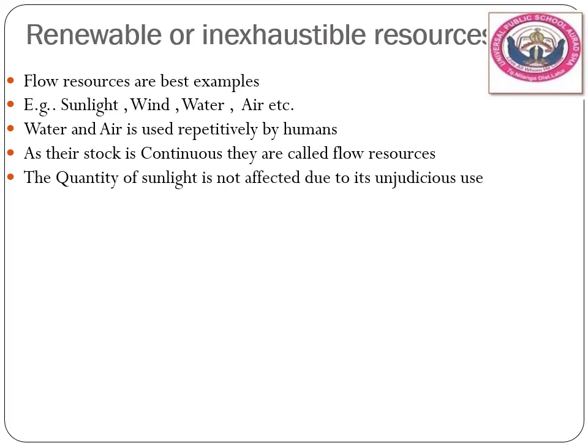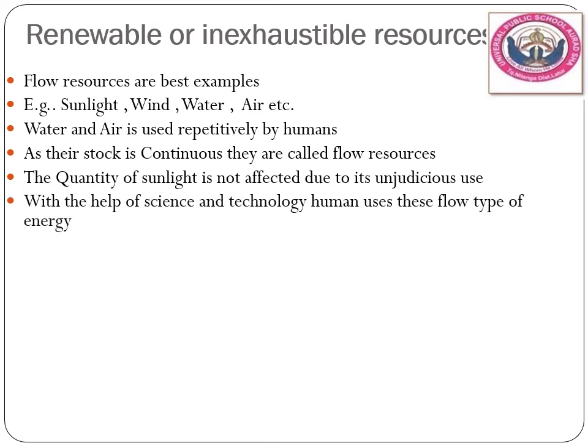The quantity of sunlight is not affected due to its injudicious use. However much you want, you can use sunlight. अब ज़्यादा use करोगे तो sunlight कम हो जाएगा क्या? No, जब तक सूरज है solar system में, आपको continuously sunlight मिलते रहेगा. So that's why these are all called flow resources. With the help of science and technology, humans use these flow types of energy.